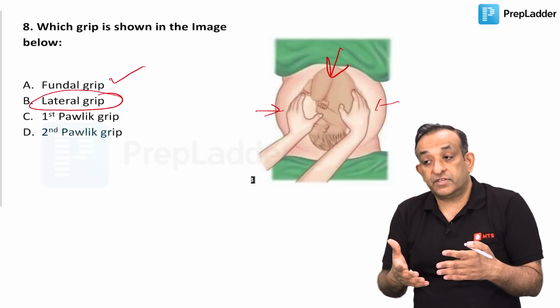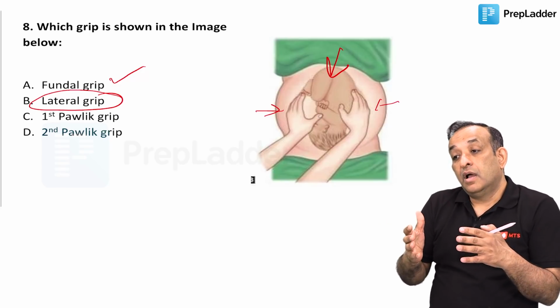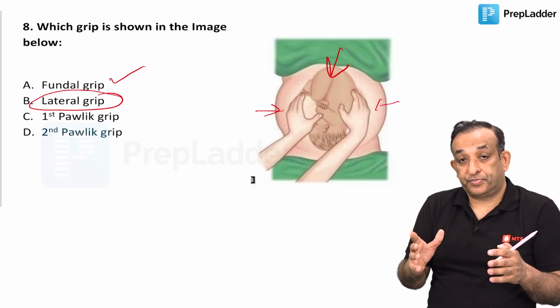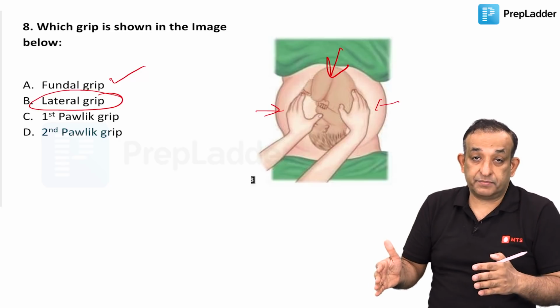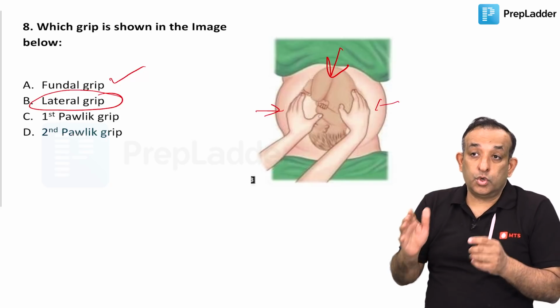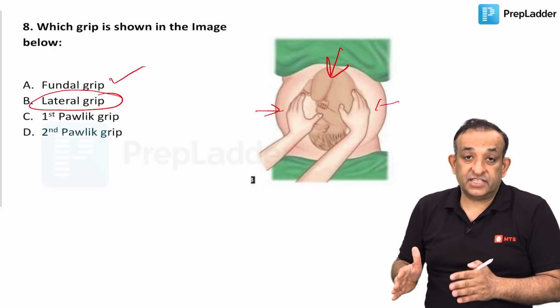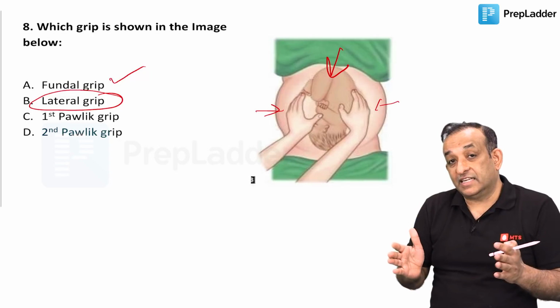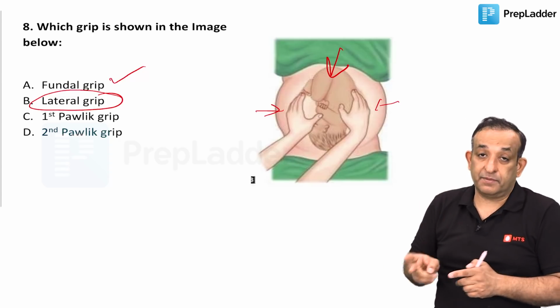So there was this question which was asked a long time back: if I'm allowed just one grip out of the fundal, lateral and the pelvic grips 1 and 2, if I'm allowed just one grip to know everything about the presentation and engagement and everything, which is that grip? That is the second pelvic grip.